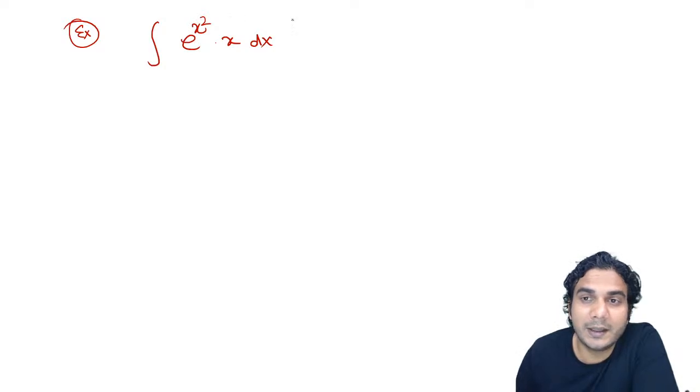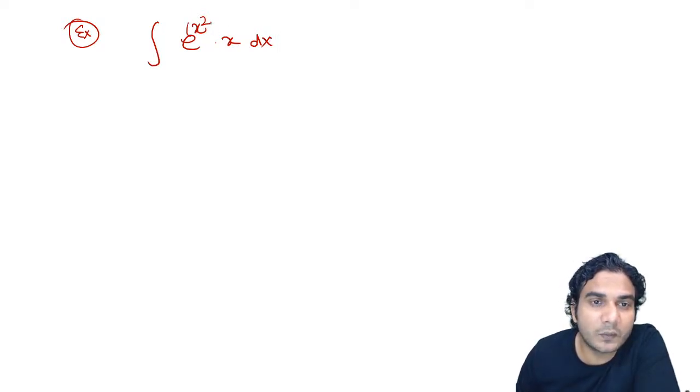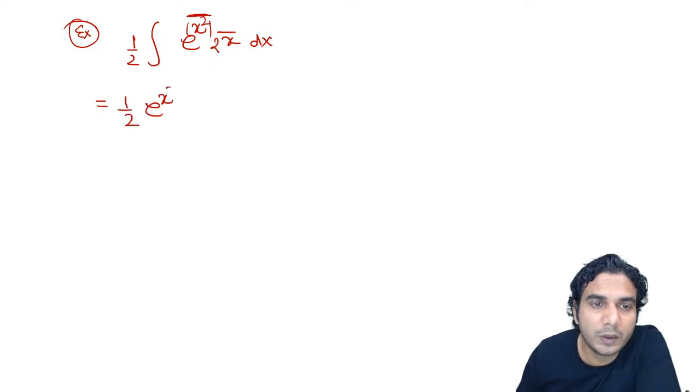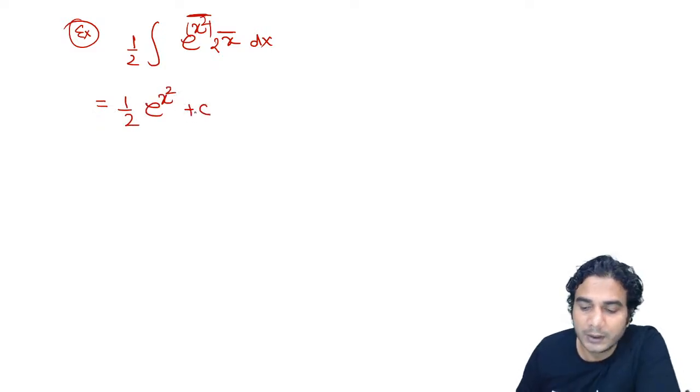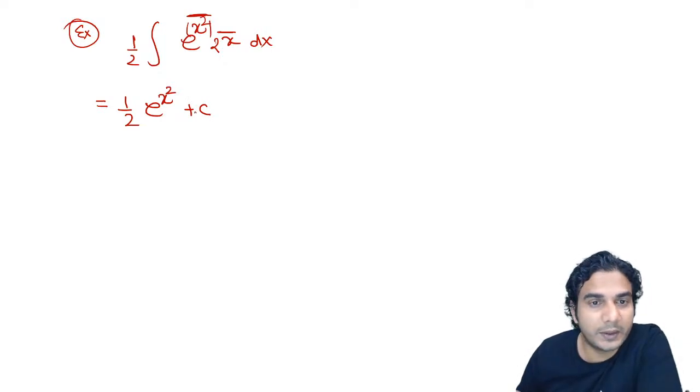So it is like e raised to gx, then you need g dash x. If you have g dash x, you can apply the formula of e raised to x, right? So what is g dash x? What is the derivative of x square? It is 2x, but you have only x. So it's okay. You can multiply and divide by 2, no problem. So now you have got e raised to gx into g dash x. So what is the answer? Directly you can write 1 by 2 of e raised to x square plus c. So this is one way to directly write the answer.